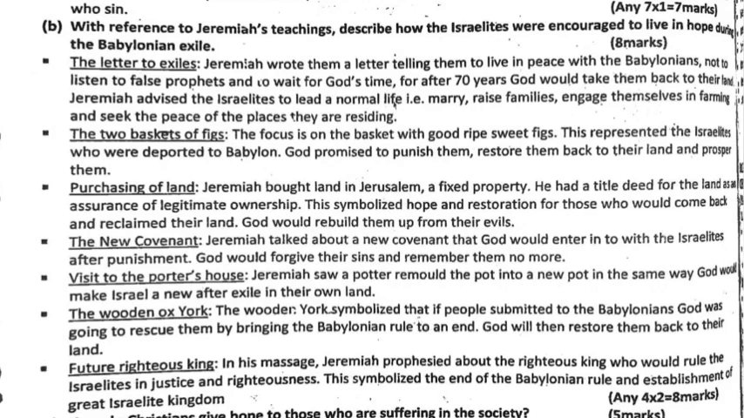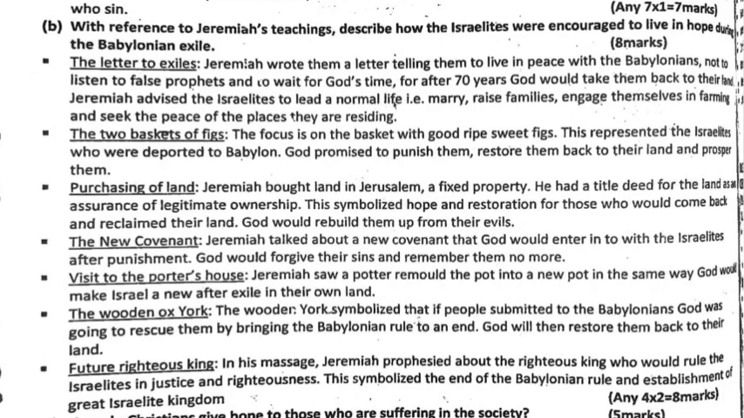Purchasing of land. Jeremiah bought land in Jerusalem, a fixed property. He had a title deed for the land as an assurance of legitimate ownership. This symbolized hope and restoration for those who would come back and reclaim their land. God would rebuild them up from their evils. The new covenant. Jeremiah talked about a new covenant that God would enter into with the Israelites after punishment. God would forgive their sins and remember them no more.